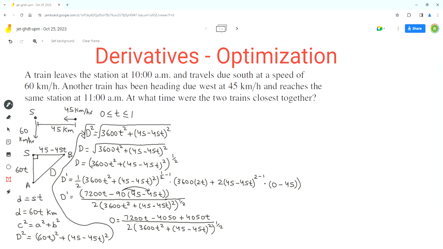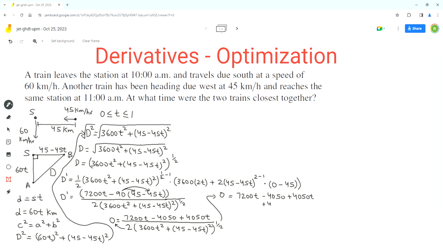Now we can solve for t by cross multiplying the denominator. Any expression multiplied by 0 will just be equal to 0. So we get 0 equals 7200t minus 4050 plus 4050t. Now we can move this number term to the left side of the equation and combine the t terms on the right side of the equation.